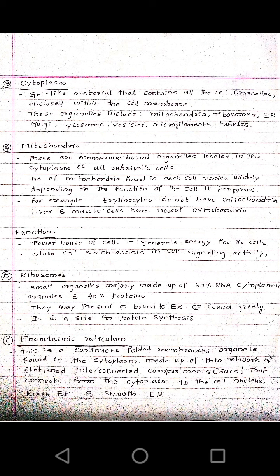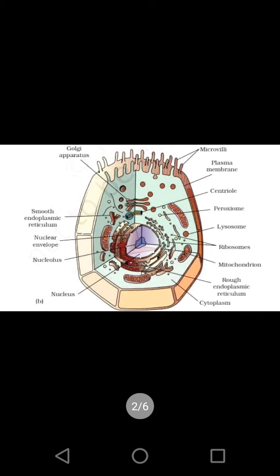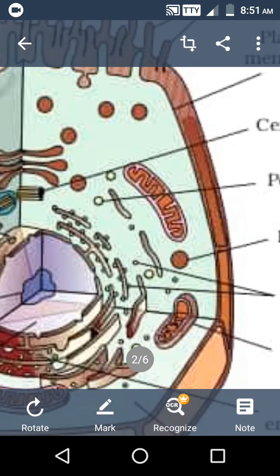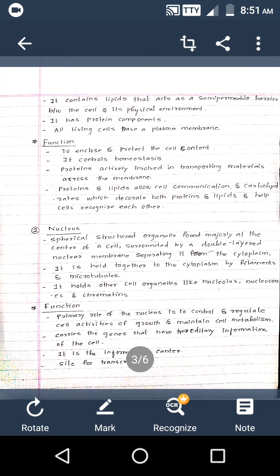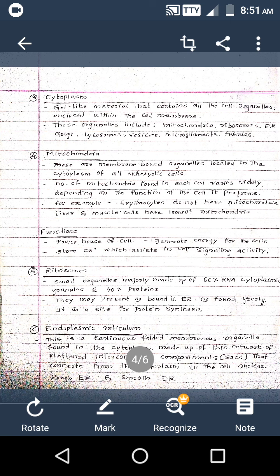These are membrane bound organelles located in the cytoplasm of all eukaryotic cells. The number of mitochondria may vary from cell to cell. The number of mitochondria found in each cell varies widely depending on the function the cell performs.